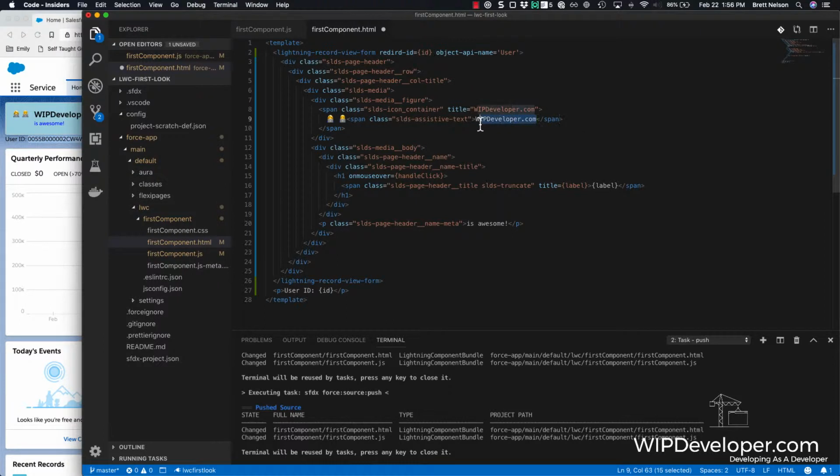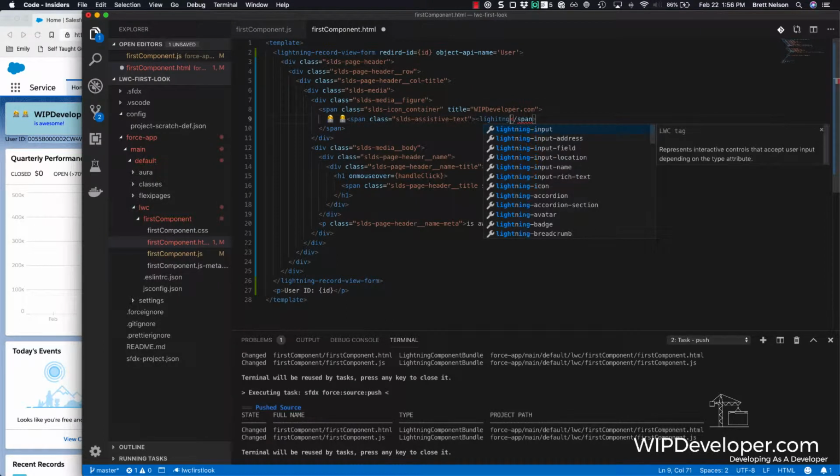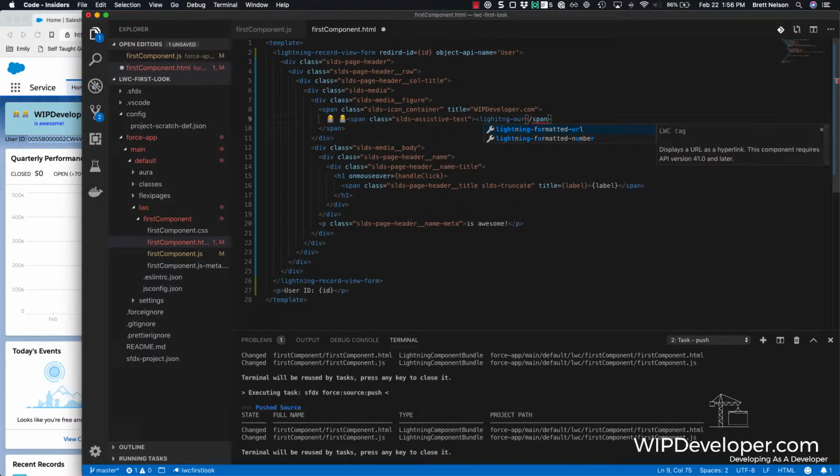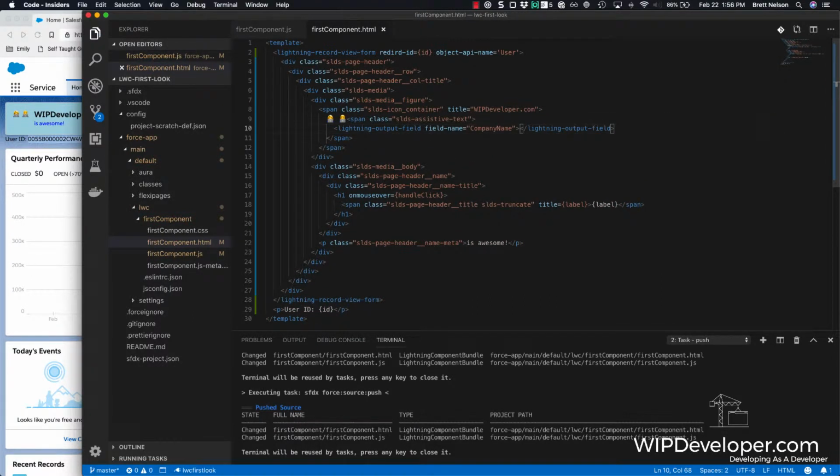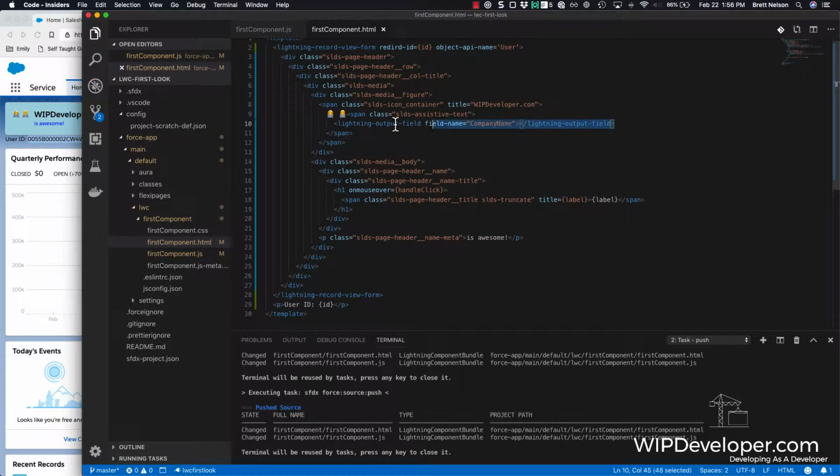We can use the Lightning Output field in place of the label, and provide it a field name of company name. Now, we're going to also add this so that it is used instead of the label.